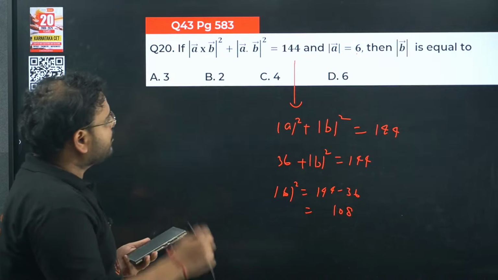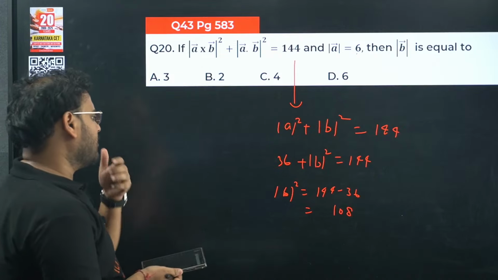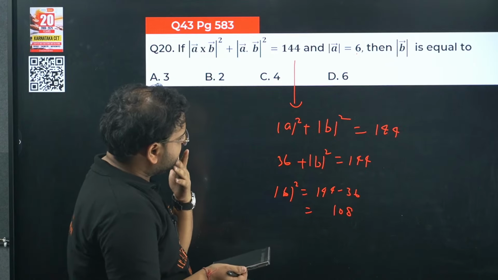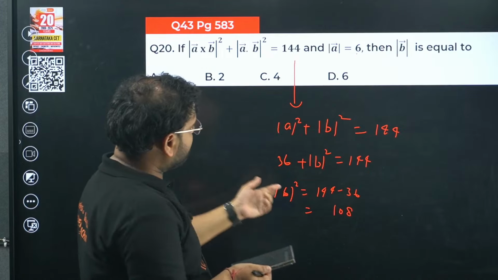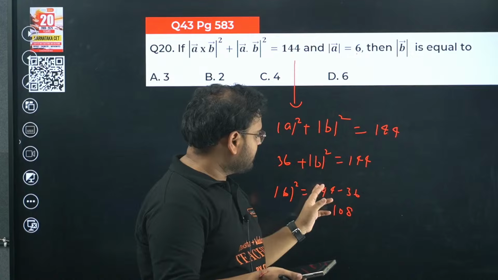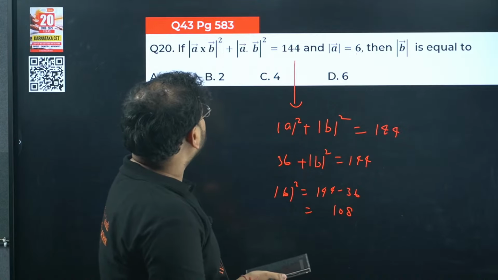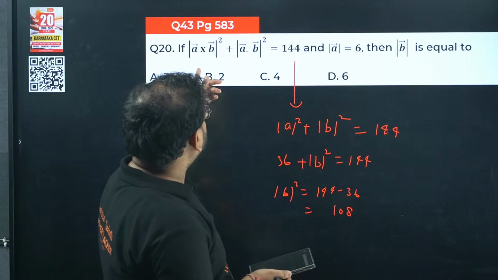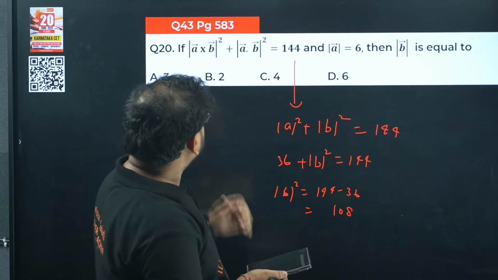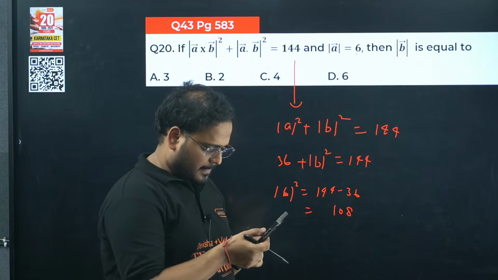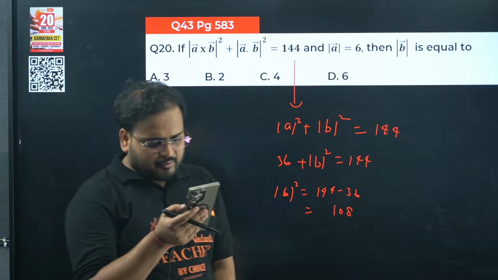Something is wrong. Mod of A square plus mod of B, so 36, right? Sorry, not this. 14 minus, this is 8. 3 minus 3 is 0. But modulus, what is wrong here? A square plus this is going to be 144. Something is wrong in the question, guys. Can anyone tell me if anything is wrong in the problem? So question number 20.